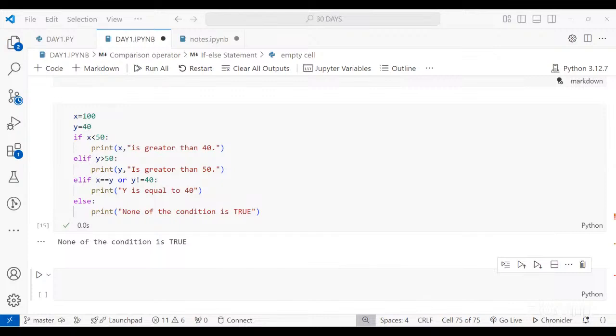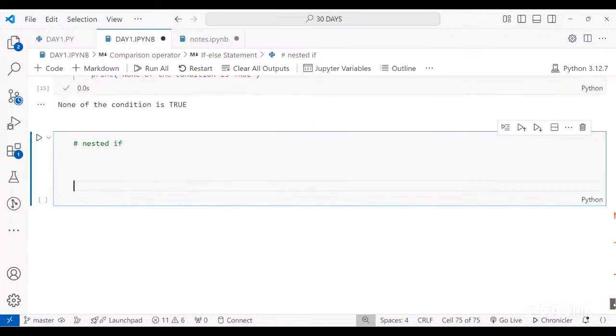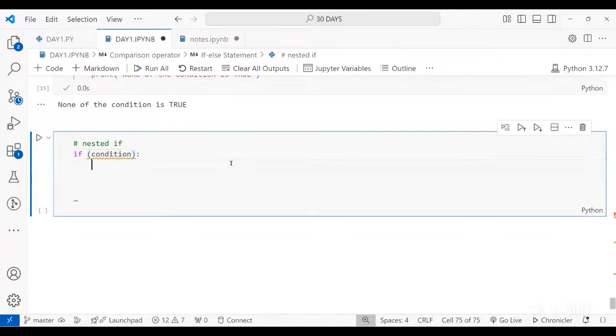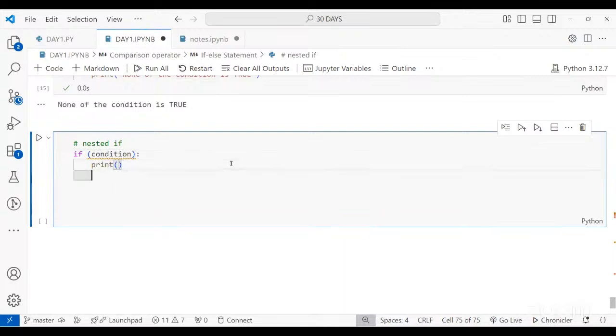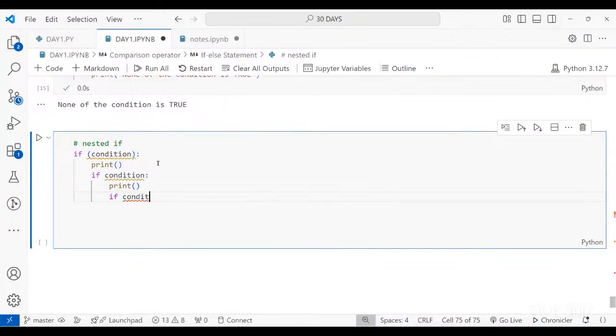So the syntax of nested if is: you will write if, then comes the condition, then adding a tab space, you will write, let's say, print, and you have the next condition with it. Let's say you want that if this condition is true, then print this, and then check whether this other condition is true or not. Then you write print again, and you have another condition to check, so you can write it like this.